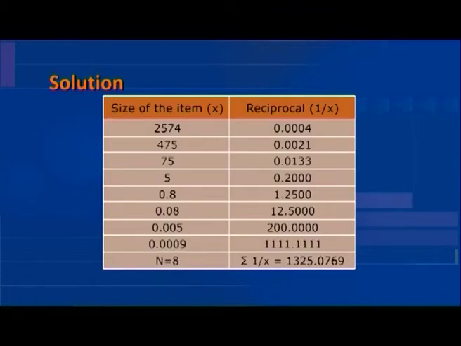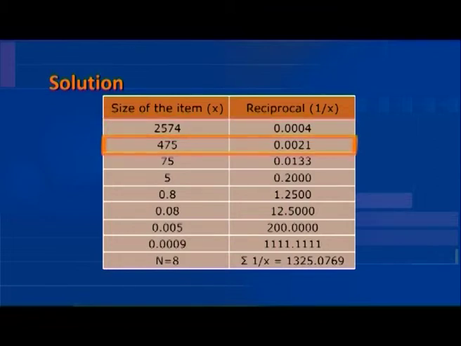To compute the harmonic mean, we have to first calculate the reciprocals of each item. That is, for the item 2574, the reciprocal is 1 by 2574, which is equal to 0.0004.